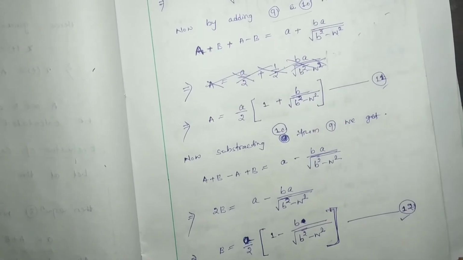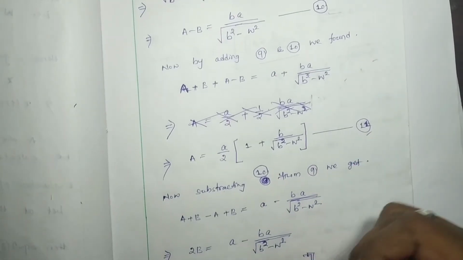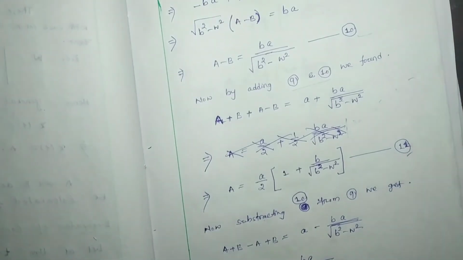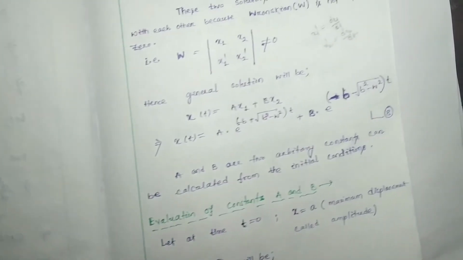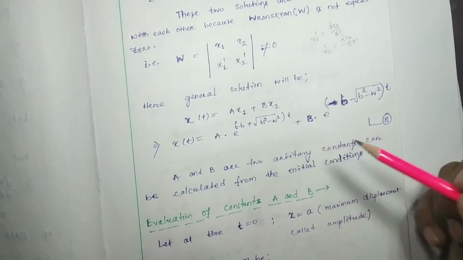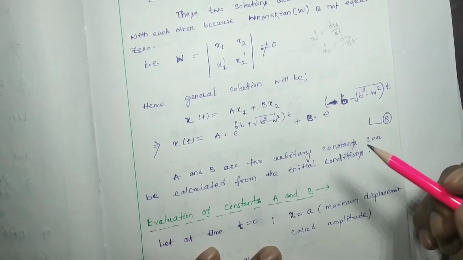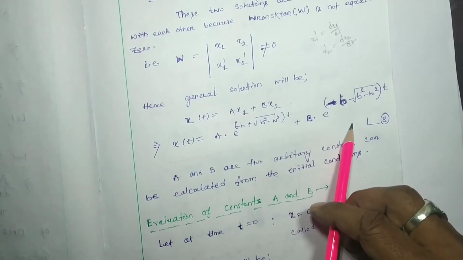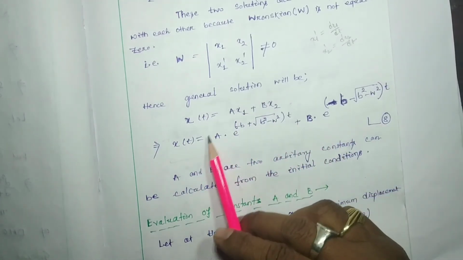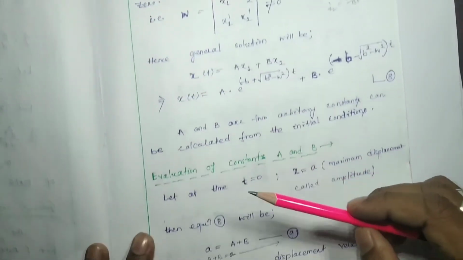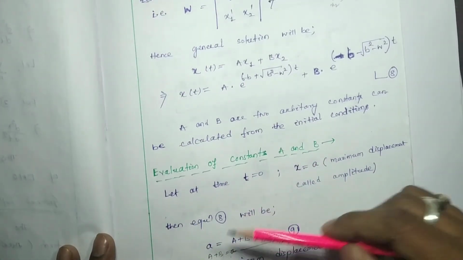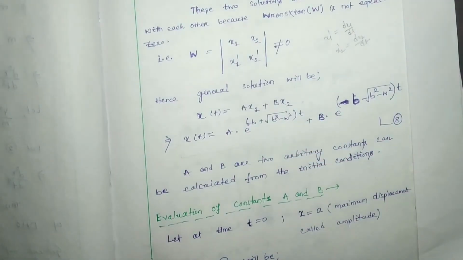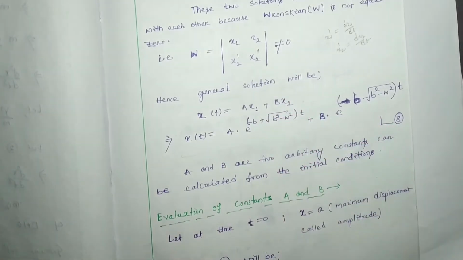Now we are going to substitute the value of a and b in our general equation, so we can find the general solution, the standard form of the general solution of the DHO. So this is the general solution of the DHO. Here a, b were unknown, but by considering these steps we found a and b. Now we are going to substitute the a value and b value respectively over here and here.